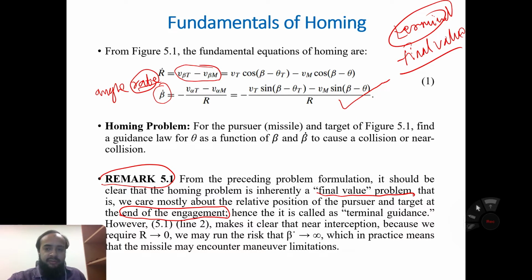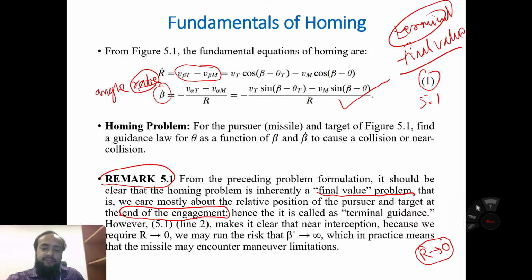Equation 5.1 makes it clear that near interception we require r tends to 0. As the missile approaches the target, r, the distance between the seeker and the target, approaches 0.